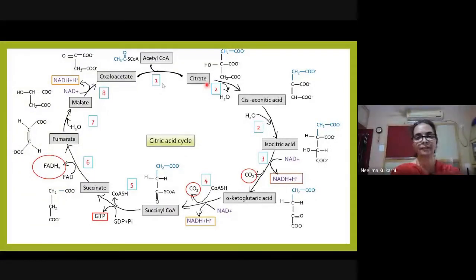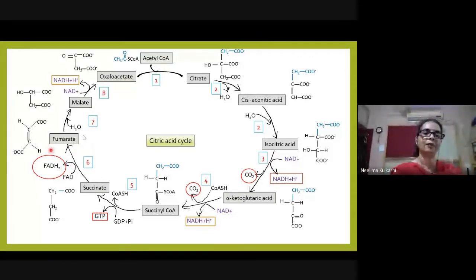This phase of TCA is known as the decarboxylation phase, where CO2 is being produced. So carbon is being converted to CO2. Succinate, which is a 4 carbon derivative, is acted upon by succinate dehydrogenase. FAD is converted to FADH2, and fumarate is produced as the end product.